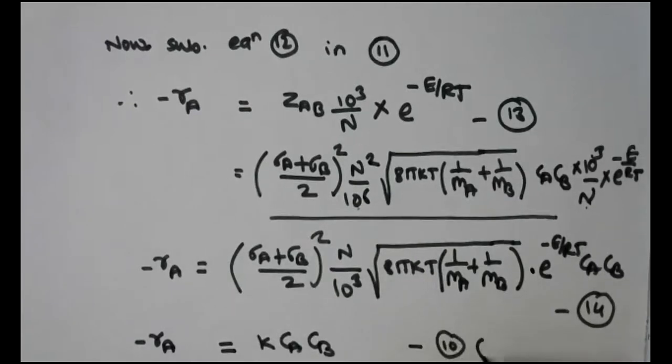This is equation 10, written for comparison.